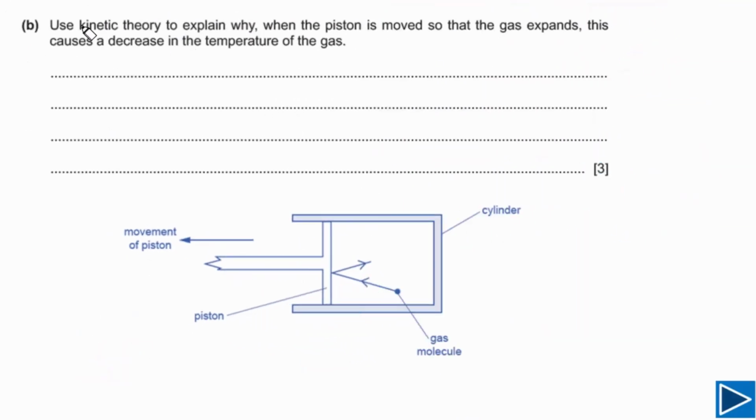For part B, it is given to us we need to use kinetic theory to explain why when the piston is moved, the gas expands. This causes a decrease in the temperature of the gas. For this question, it is given to us the gas expands. It simply means that the work is done by gas, and work done by gas is equal to change in kinetic energy of the piston.